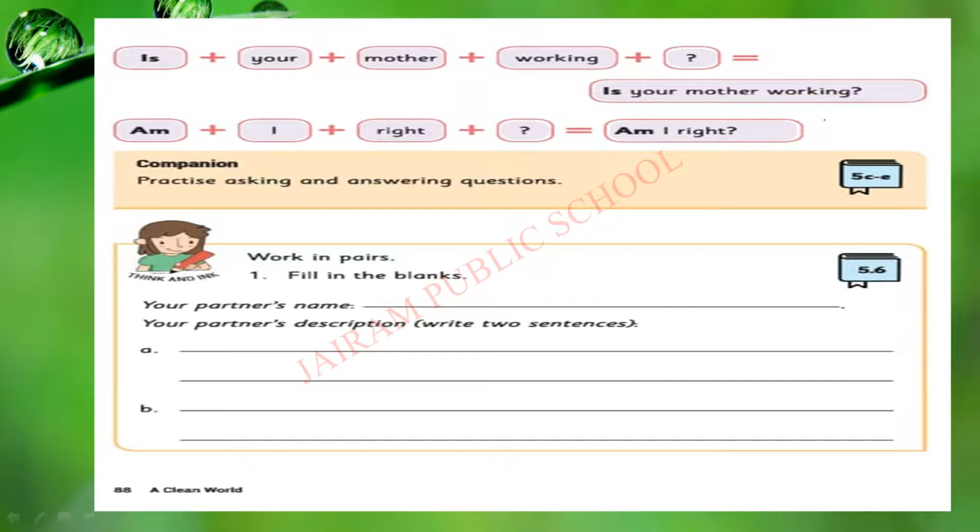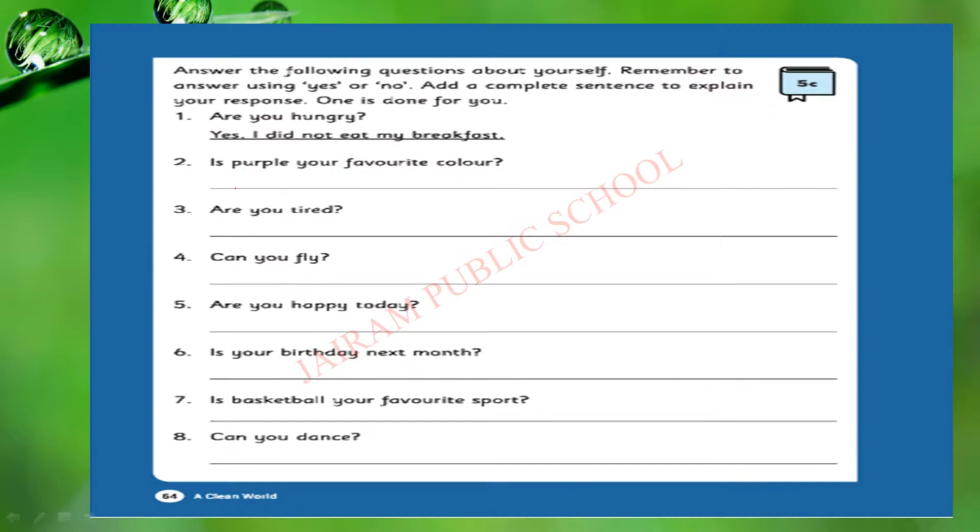Is your mother working? Yes or no, you can write. Am I right? If that person's answer is right, you can say yes. If that person's answer is wrong, you can say no. So let's go to the companion activity 5C.